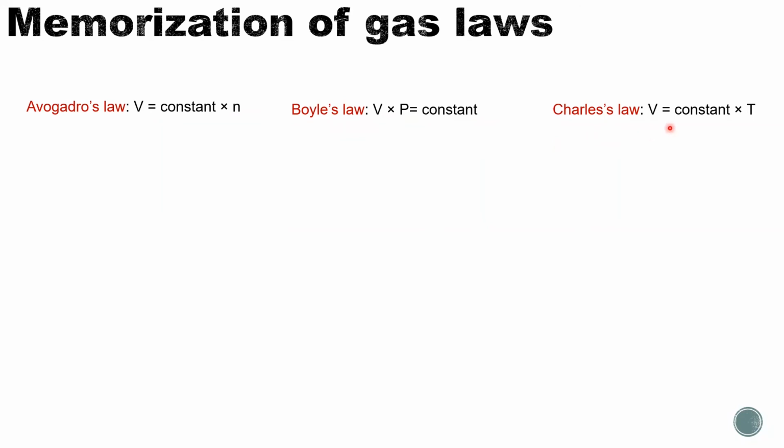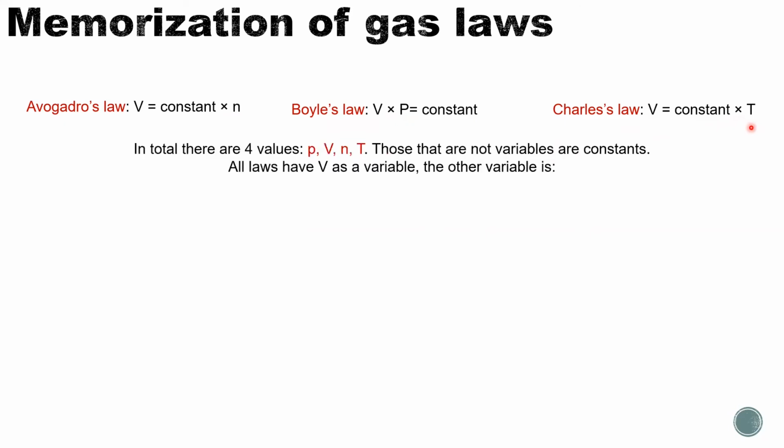And Charles's law, V equals a constant times T. In all of these 3 gas laws, we have 4 values: pressure, volume, number of gas, and temperature. Those not mentioned as variables in the gas laws are constant. For all laws, the volume is one of the variables, and each law describes the relationship between 2 variables.